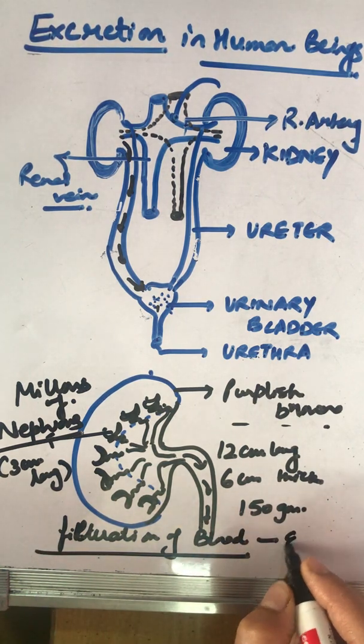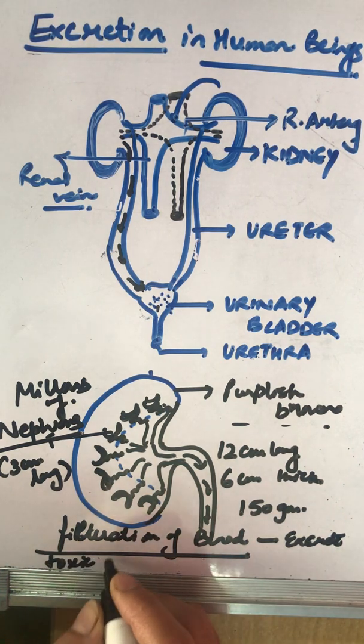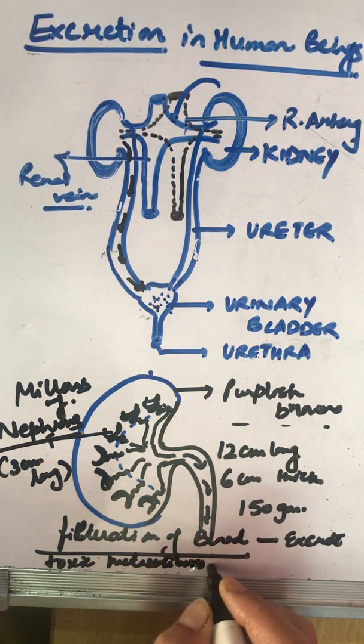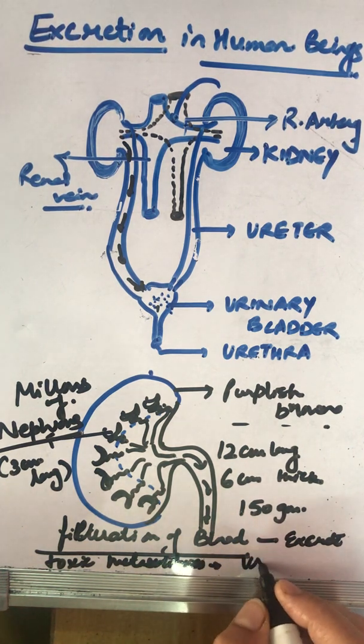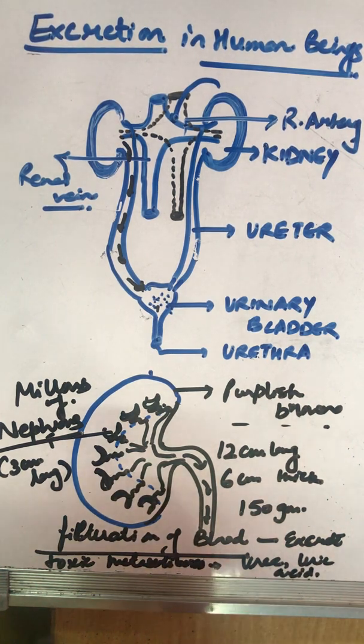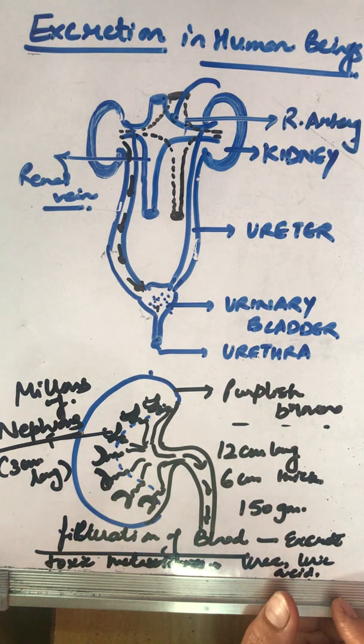Why? To excrete toxic metabolites. And what are these toxic metabolites? These are urea, uric acid, that means the products of ammonia, the nitrogenous waste, which is to be removed from the body. What if it will not be removed? It will hinder the process of metabolism. It will not make the enzymes active and work accordingly.